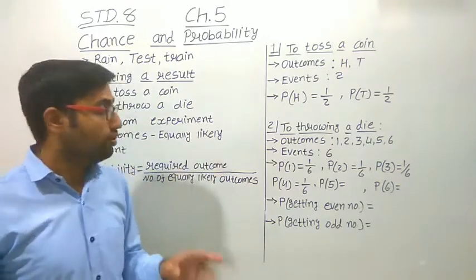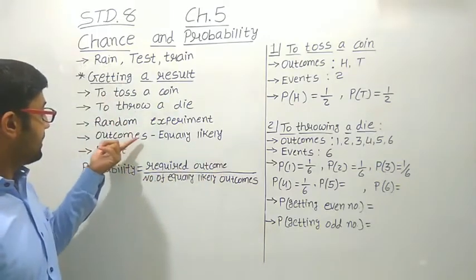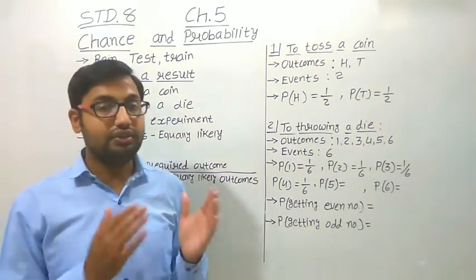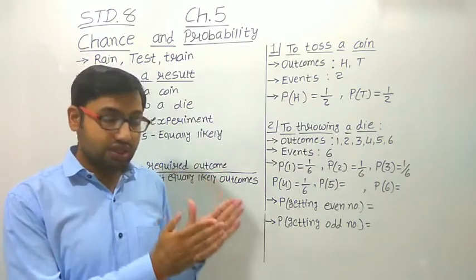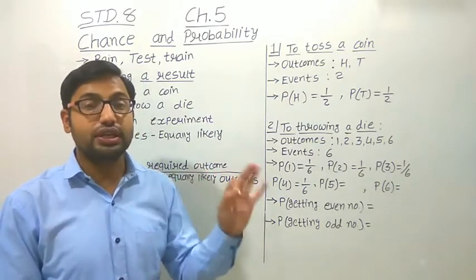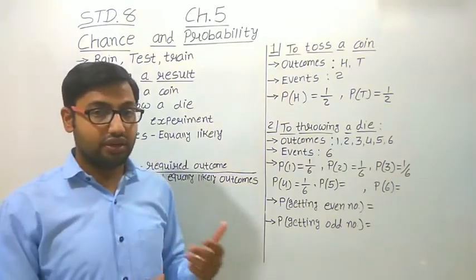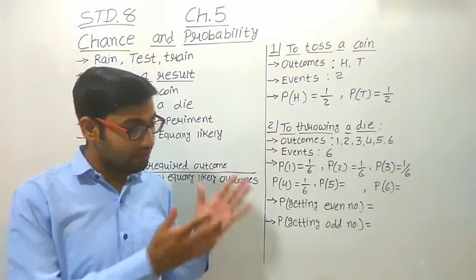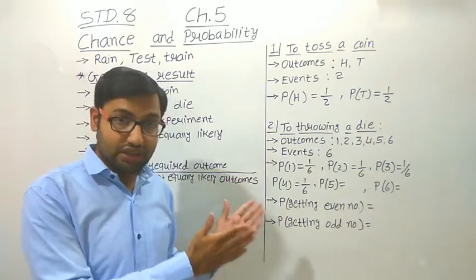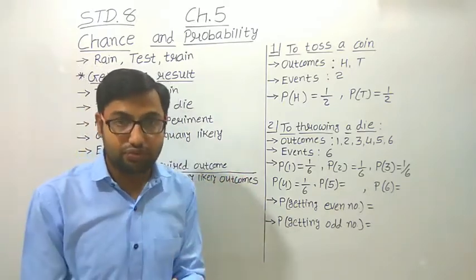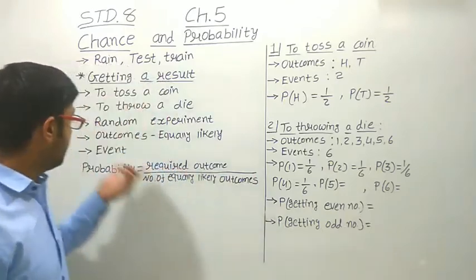Event is a term like outcomes, but slightly different. Event means the particular result that we want. Outcomes means that if we do one random experiment, there may be 5, 6 or 7 types of results. All of those are called the outcomes.